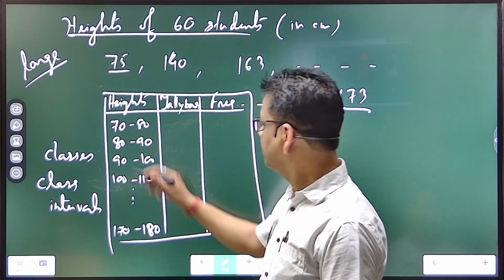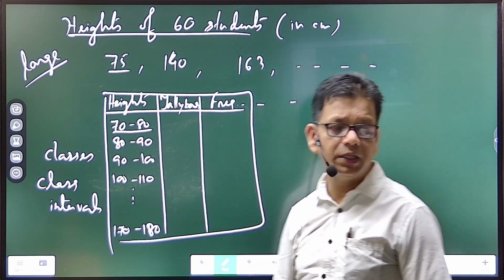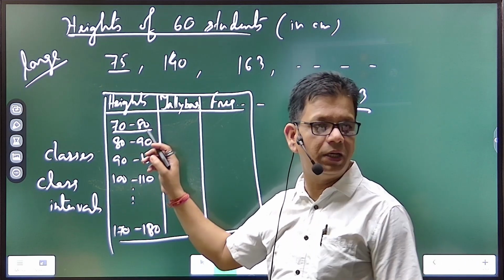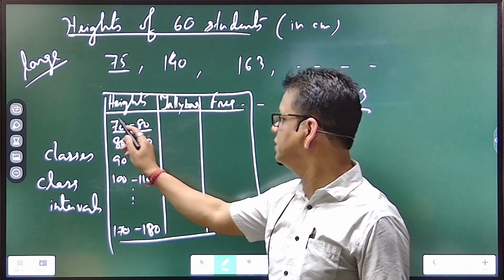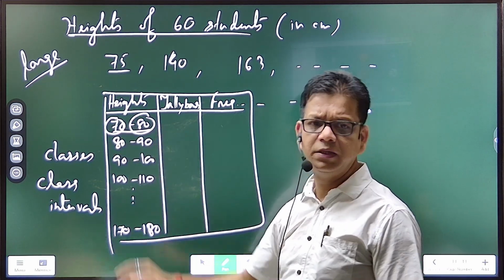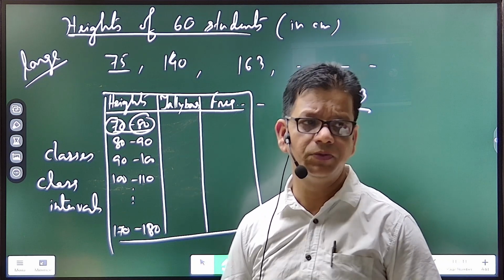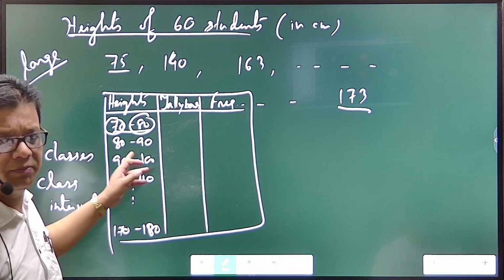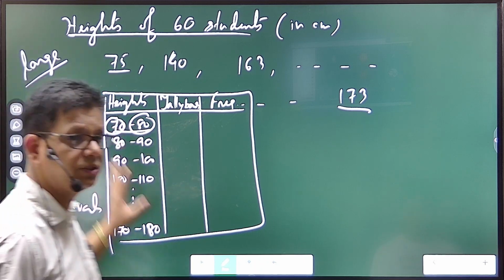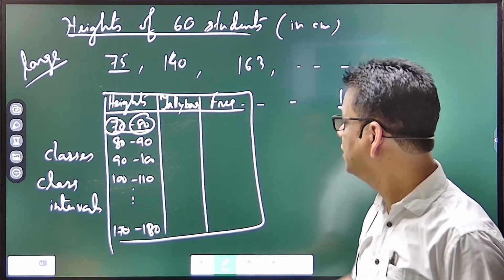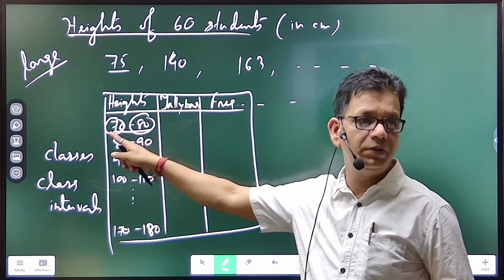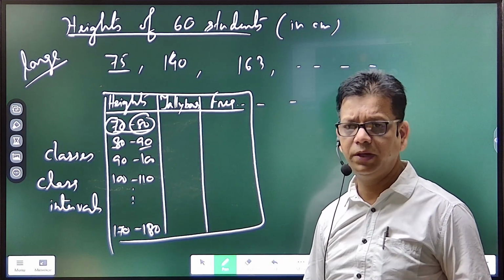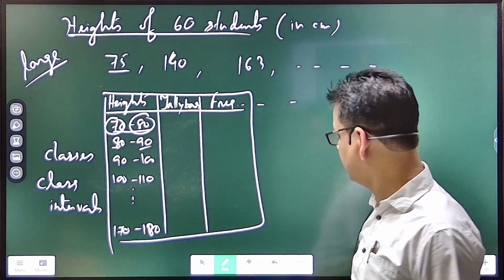So in the first class, 70 to 80, the smaller number is called the lower class limit. The bigger number is called the upper class limit. Although I think it is known to you, these things will be required again and again in our syllabus. That's why today in the first class I want to give a brief discussion on this so that you will not have any confusion. So lower class limit is 70, upper class limit is 80; for the next, lower 80, upper 90. Like this, the lower and upper class limits.